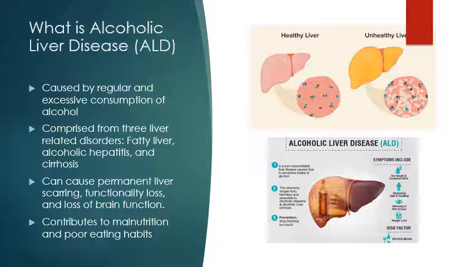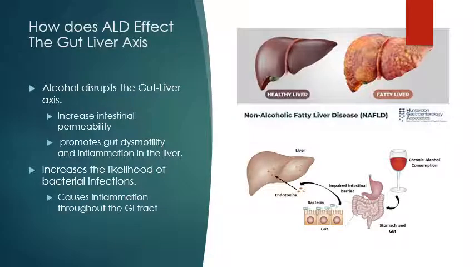As you see on the slide, I have provided a figure of what a healthy liver looks like and what an unhealthy liver looks like. As you can see, the unhealthy liver is yellow and covered in fat. Now we will examine how alcoholic liver disease affects the gut-liver axis and how alcohol disrupts it.